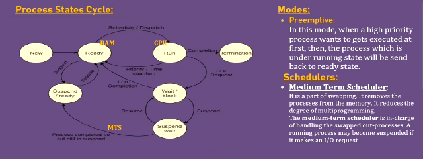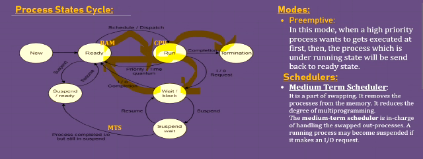Here a process is under execution in the running state. If that process wants to perform any kind of IO operation from the secondary memory, then that process will be sent to the wait or block state, and again sent back to the ready state. Another process, the second process which is in the ready state, will be sent to the running state. After completion of that second process, the process which requested the IO operation will be sent to the running state again, and after completion of its execution gets into the terminated state.